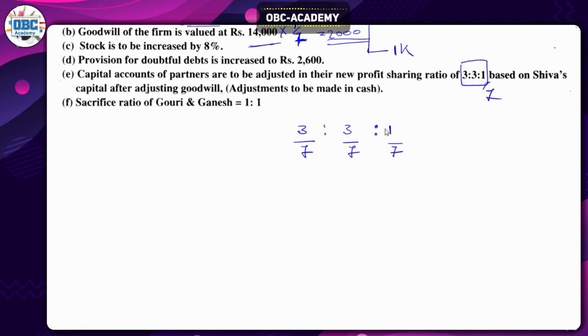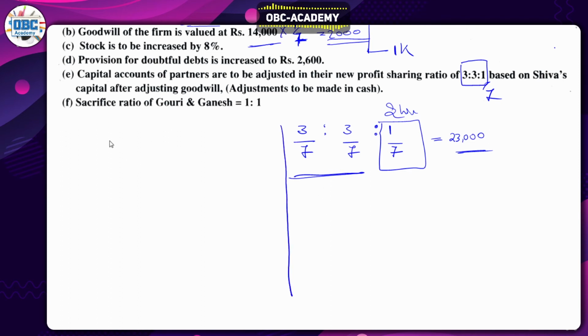Now we know this capital. We want to find these two capitals. This is Shiva's capital, which is 23,000. We just found it in the partners' capital account. Using this amount, we have to find the other two partners' capital, so we need to follow some mathematical techniques and rules. First of all, the 1 by 7 share is equal to this capital worth 23,000. If 1 by 7 is equal to 23,000, then what is 1?